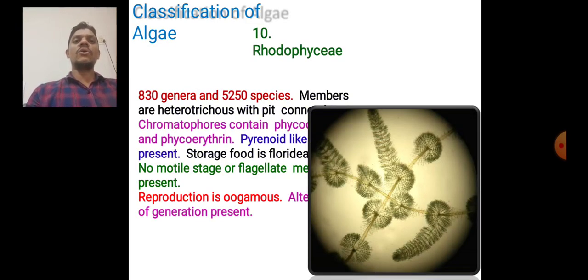Then another one is the Rhodophyceae, with 830 genera and 5,250 species.